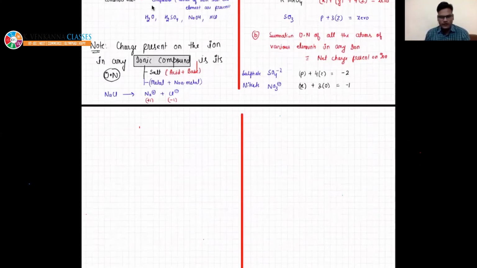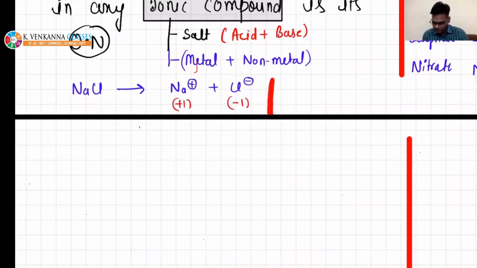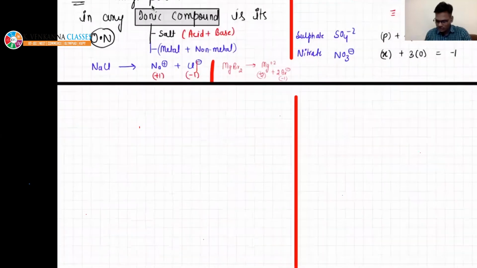So if you find any such compound, you can write it like this, NaCl, and I can also give you another example, MgBr2. In this case it can be written as Mg 2+ and 2 bromide ions. So the oxidation number of Mg is plus 2, and for bromine it is minus 1. Is that okay beta? Yes, fine. So I'm writing some more rules.